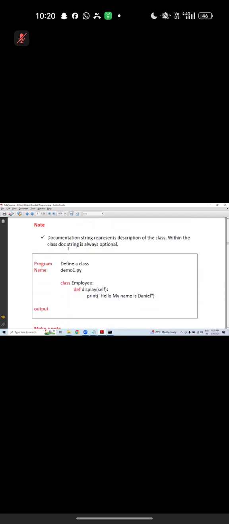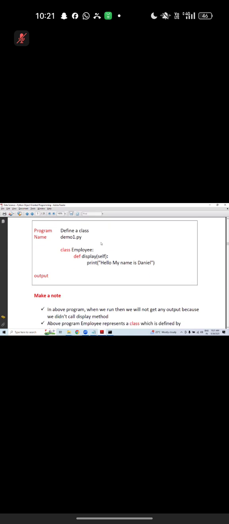Documentation string, what does it mean? Whenever you are writing a class, you can provide some comments. Those comments are nothing but a doc string. We can talk about it later. Don't worry, it is optional as of now. The documentation string represents the description of the class. Within the class, the doc string is always optional.